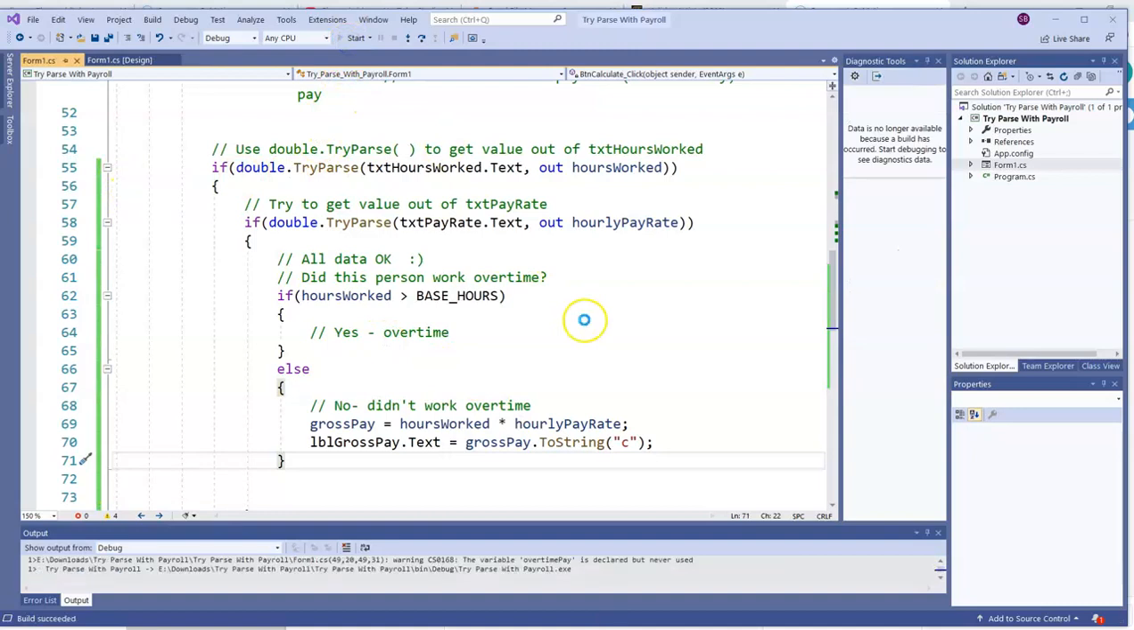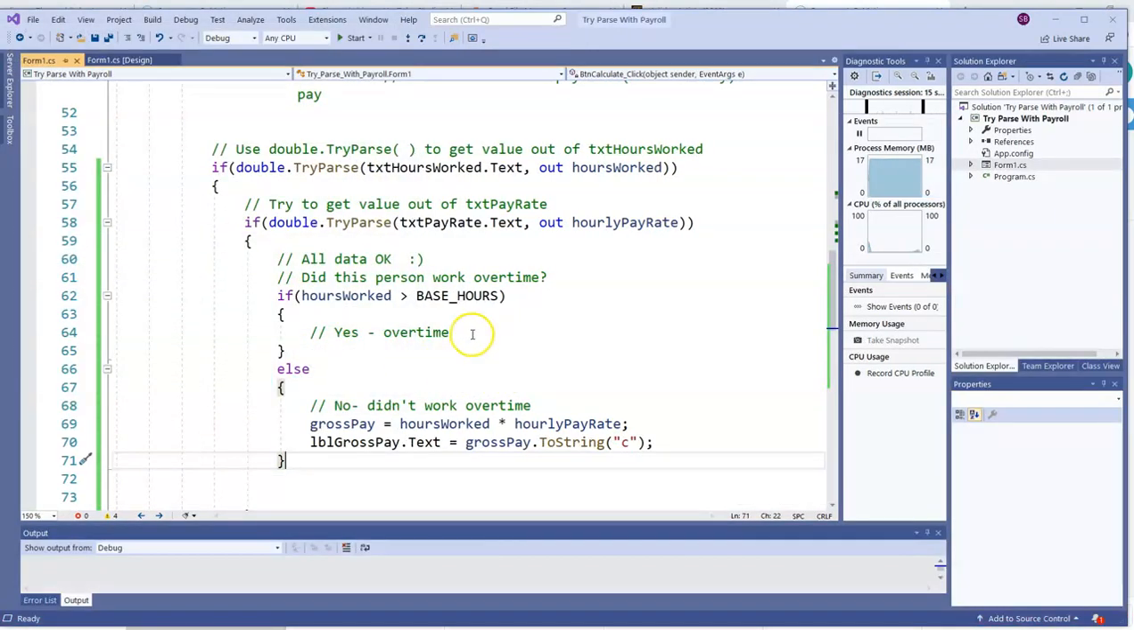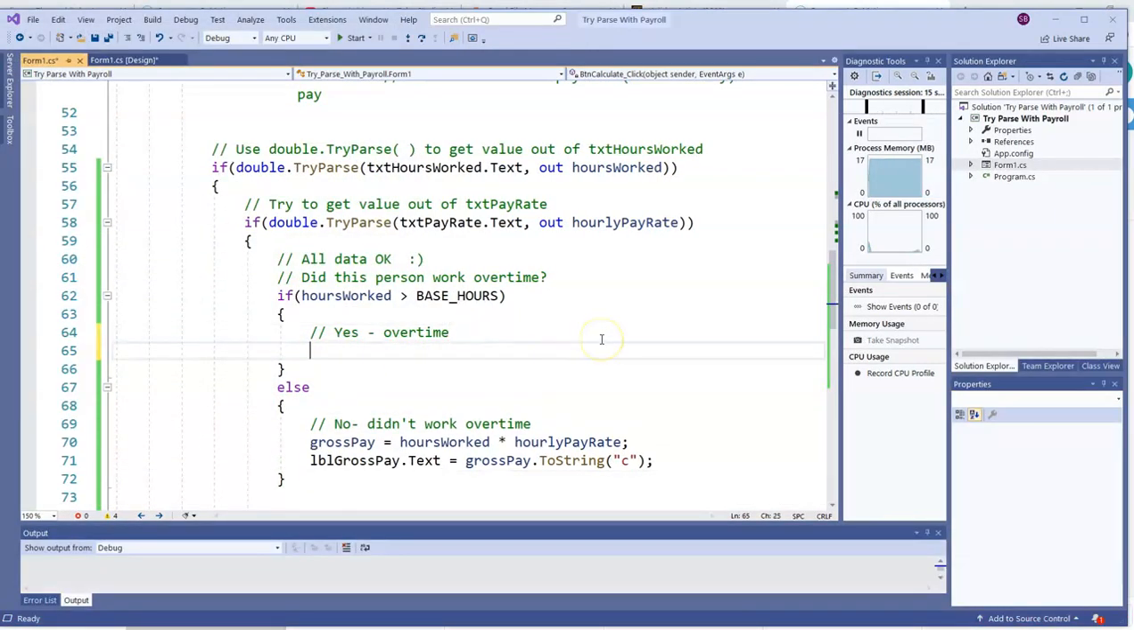So I'll try a value of 40 or less. I'll go with 30 for hours and $10 an hour. That's $300. If I try something greater than 40, like 50 hours at $20 an hour, we don't see anything because we haven't taken care of that part of the if, where they did work overtime. Here's where we have some work to do.